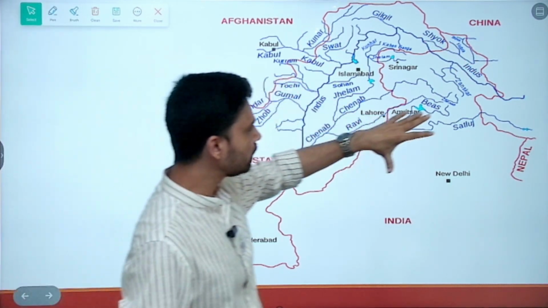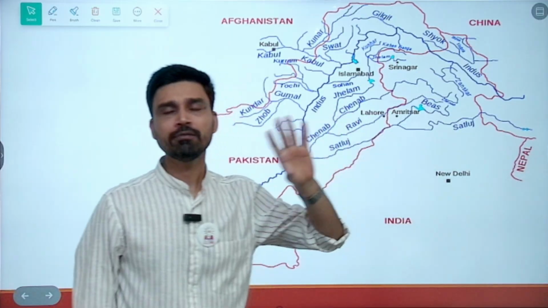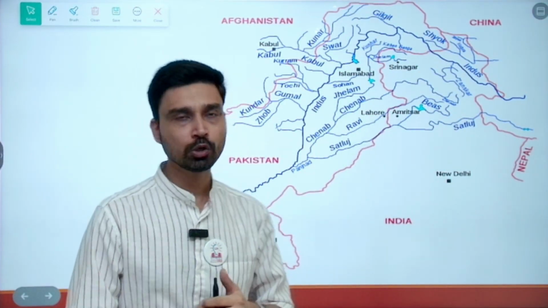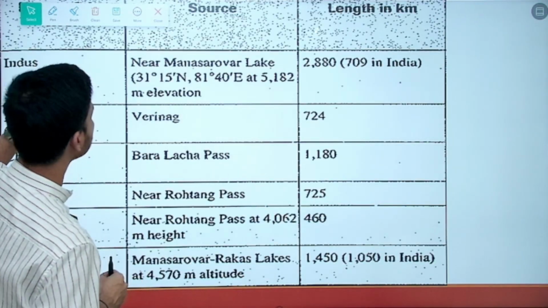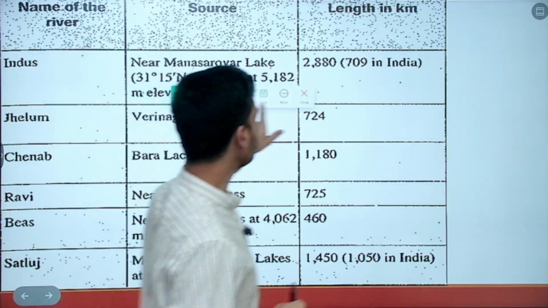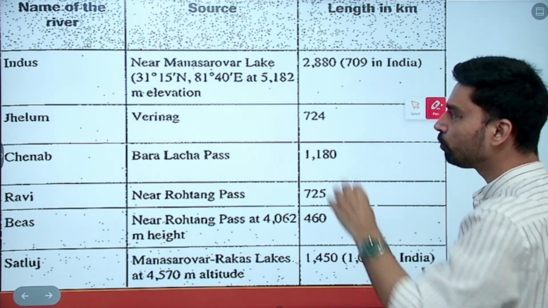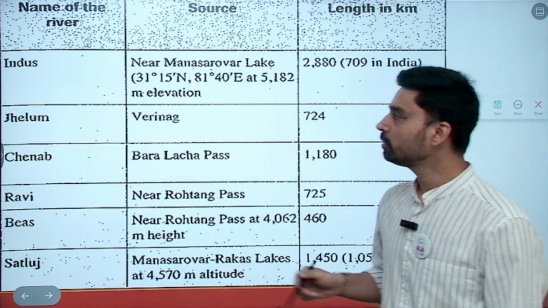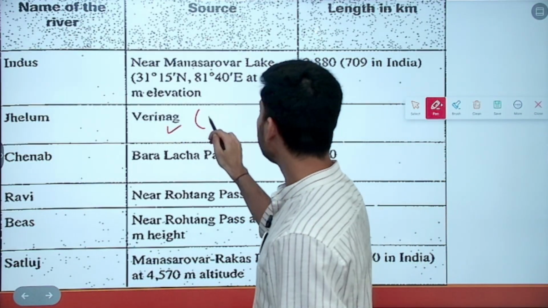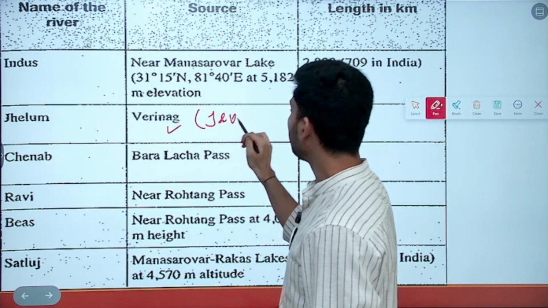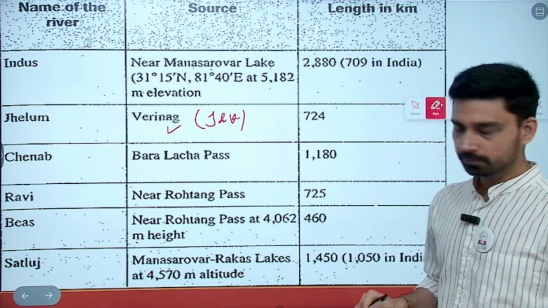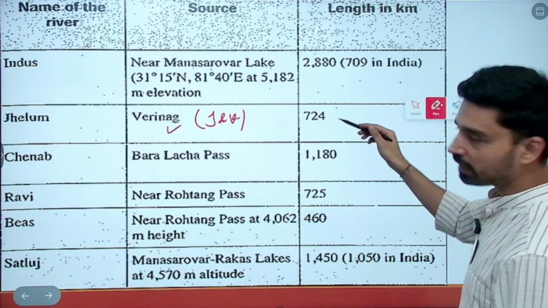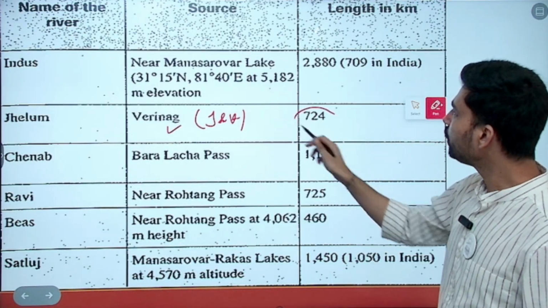If you look at the length of river Indus, it is somewhere around 2,900 kilometers all the way from head to mouth. Now, if you talk about the important tributaries here, the origin points of the tributaries are very important from the Prelims examination perspective. So Jhelum originates from Verinag. Verinag is located in Jammu and Kashmir, and you can see from here that the lengths of the rivers are given as well. 724 km.